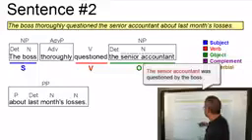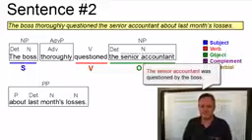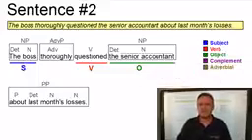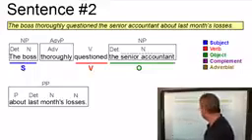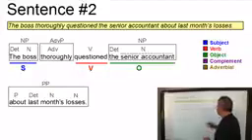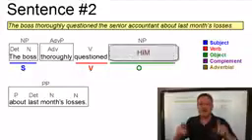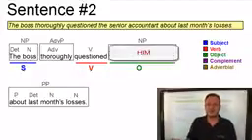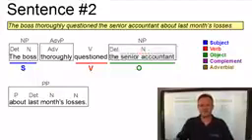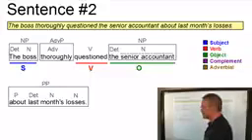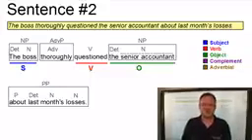The senior accountant was questioned by the boss. And this is a wonderful test for objects. Another test which works in our case is the substitution test, where we can replace the senior accountant by him, which is of course a pronoun in the object case. And this shows quite clearly that the senior accountant must be an object of this clause.